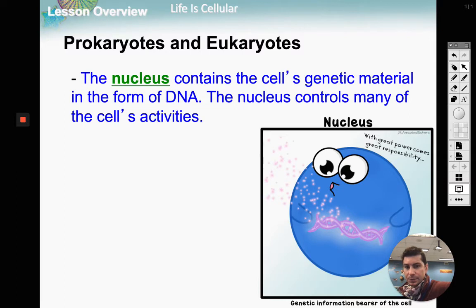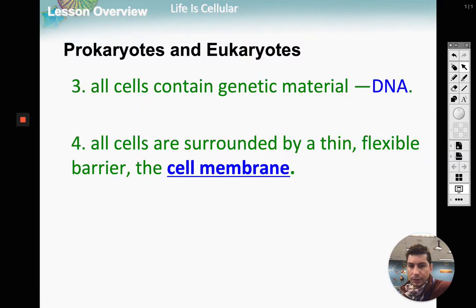Other differences between them, we'll go over. But just so you guys know, the eukaryotic cell, in that nucleus, that is where we are going to store our DNA. So we store our DNA in a nucleus. We're eukaryotes. Okay, that's our control center. All right. No matter if it's a prokaryotic cell or a eukaryotic cell, and we went over this in chapter 1, they're all going to have DNA. They're all going to be surrounded by a cell membrane.